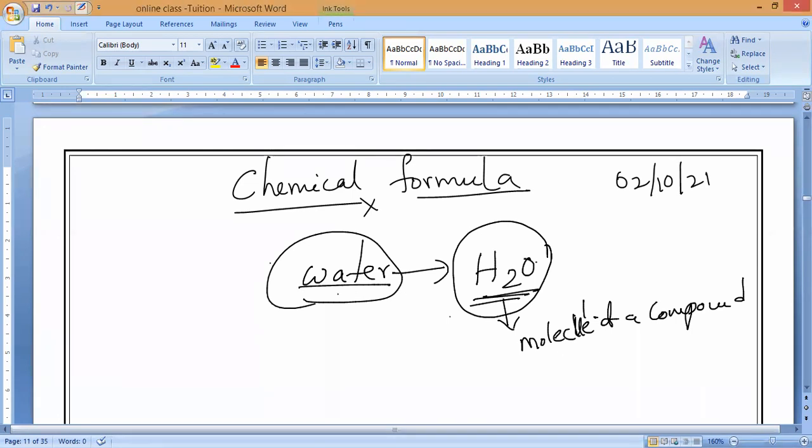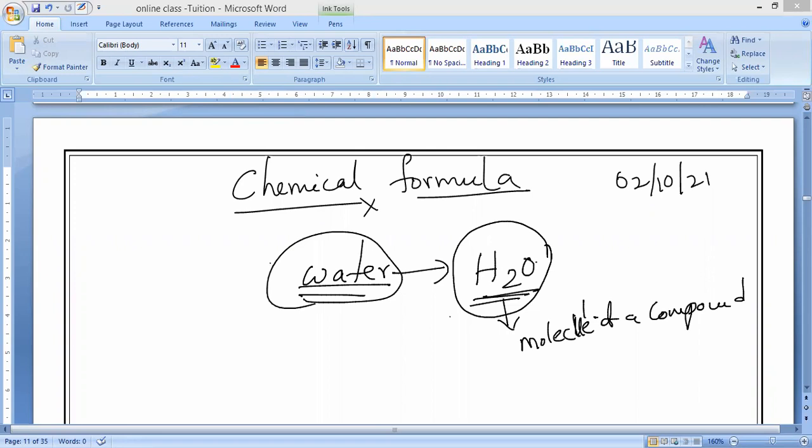Suppose I say water. It is in the form of a word. In the word, what is happening? I am not able to understand what kind of atoms are present and how many atoms of the various elements are present in one molecule of the compound. Is it yes or no, guys? Please respond.